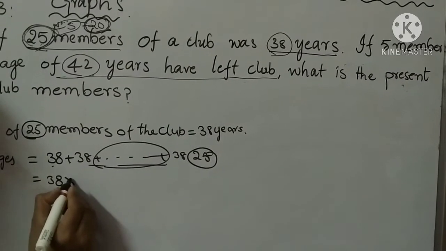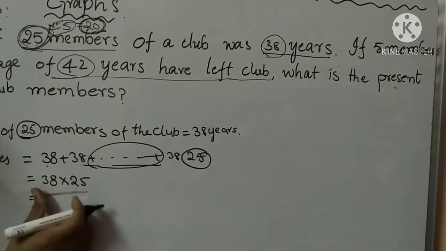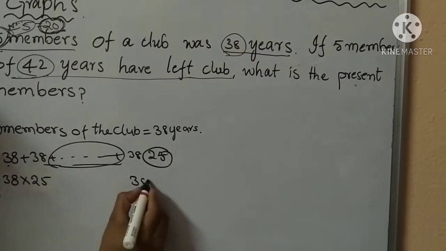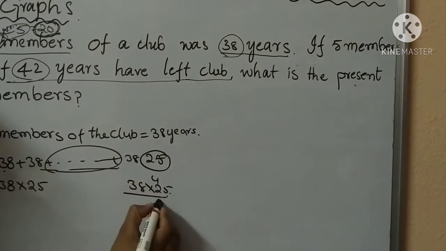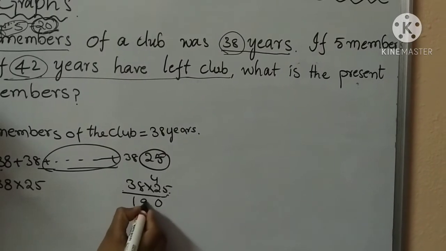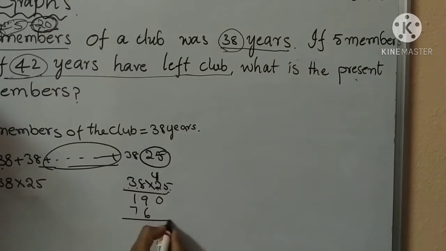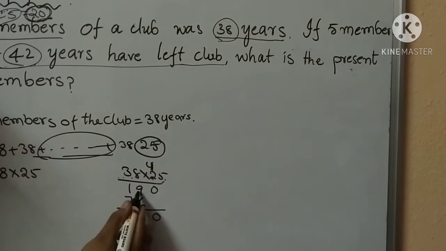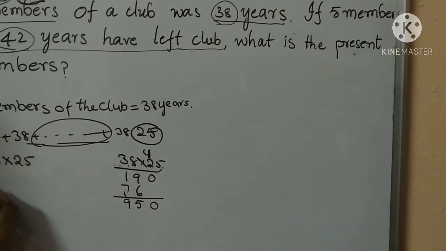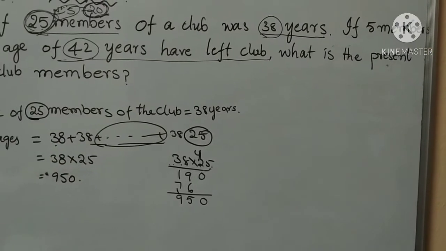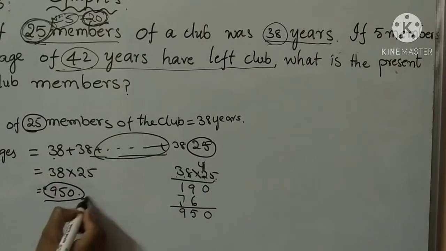So write 38 into 25. Doing the multiplication: 5 8s are 40, 5 3s are 15 plus 4, 19, 2 8s are 16, 2 3s are 6 plus 1, 7, 0, 9 plus 6, 15, 950. So the sum of the 25 members' ages is 950.